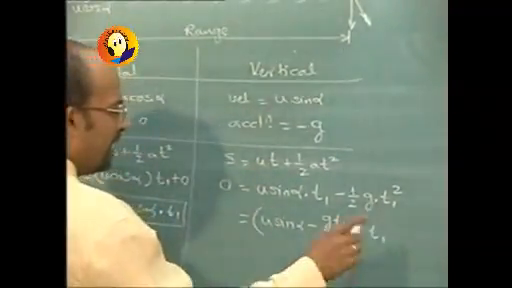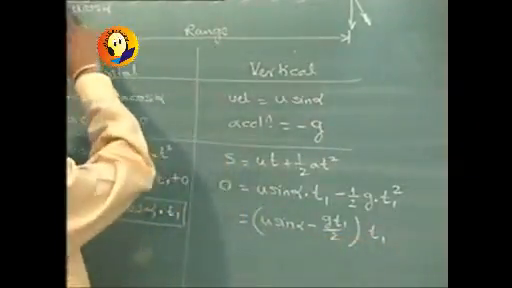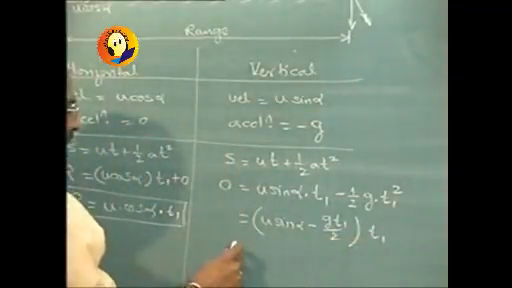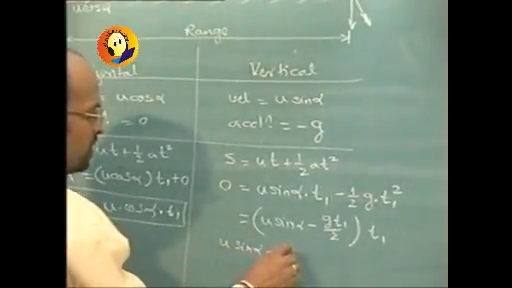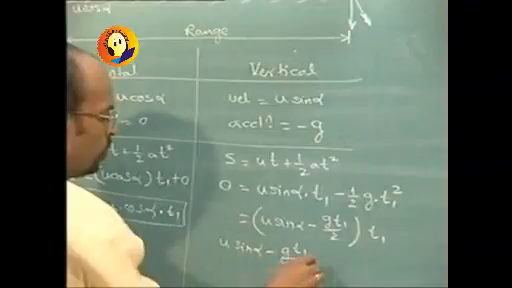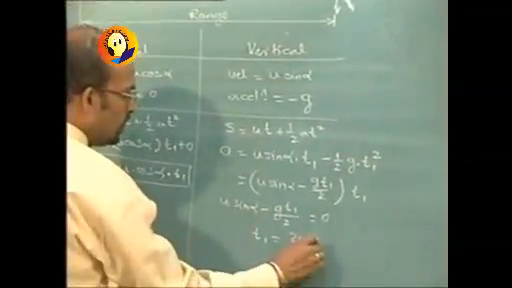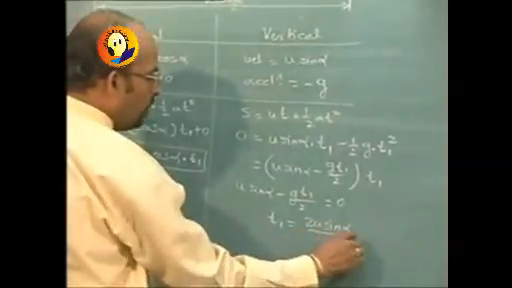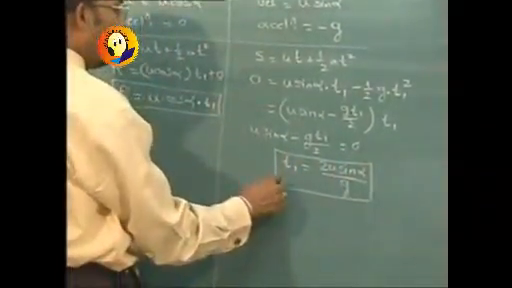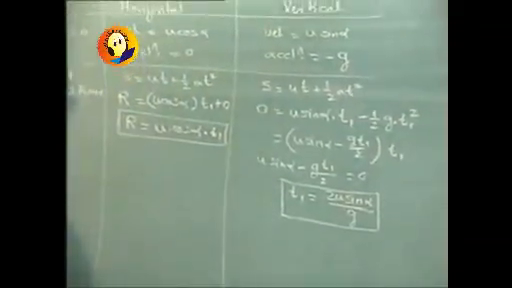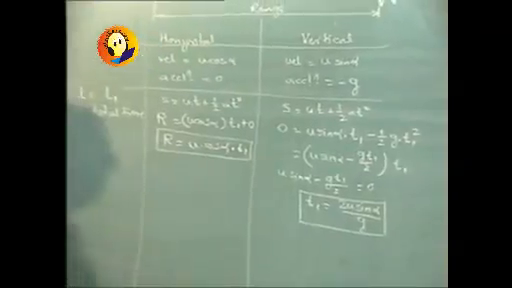Of course we are getting two values of t1. One is 0, which was of course the initial displacement, which is 0. Then equating u sin alpha minus g t1 by 2 to 0, we get t1 is equal to 2u sin alpha upon g. So we get the total time of flight.